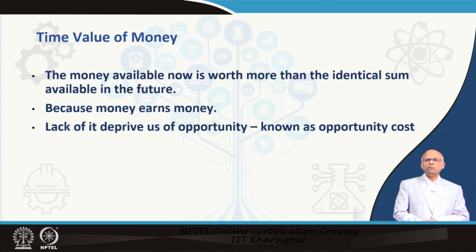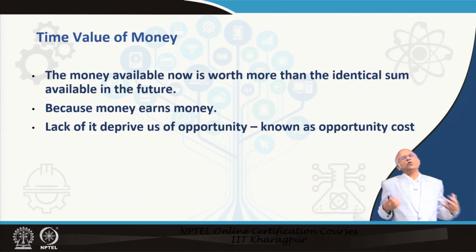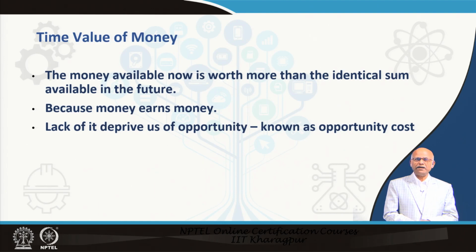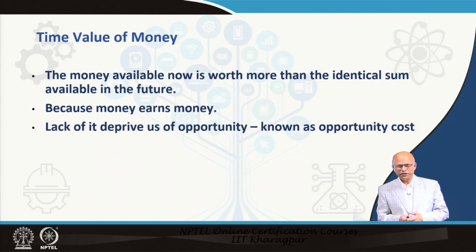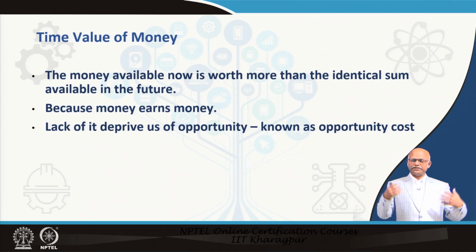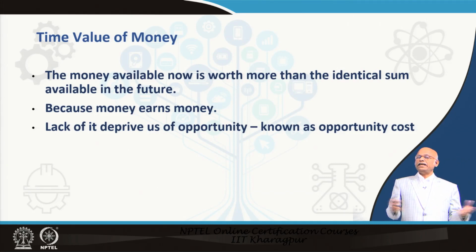So, time value of money: the money available now is worth more than an identical sum available in the future, because money earns money. You put 100 rupees in the bank, tomorrow you withdraw that money. If the bank has a scheme to pay interest on a daily basis, you get something, whatever that is. If you give that 100 rupees to somebody today and tomorrow that person returns you 100 rupees, you are poorer by that interest. And normally we call it opportunity cost.